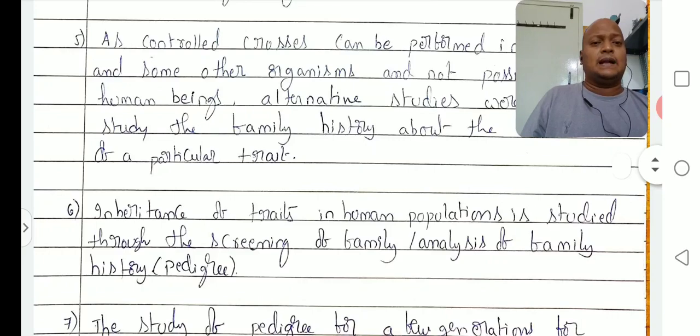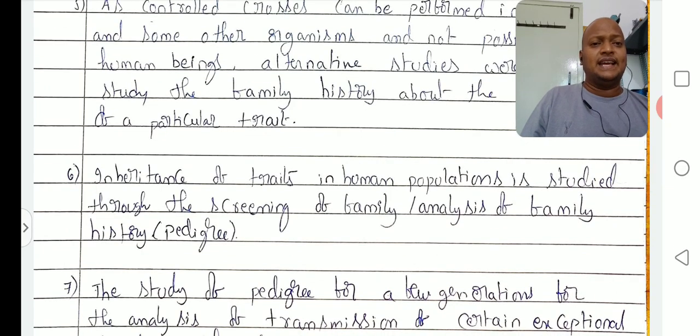Okay. And sixth point: inheritance of traits in human population is studied through the screening of family or analysis of family history, which is called pedigree. What is meant by pedigree?